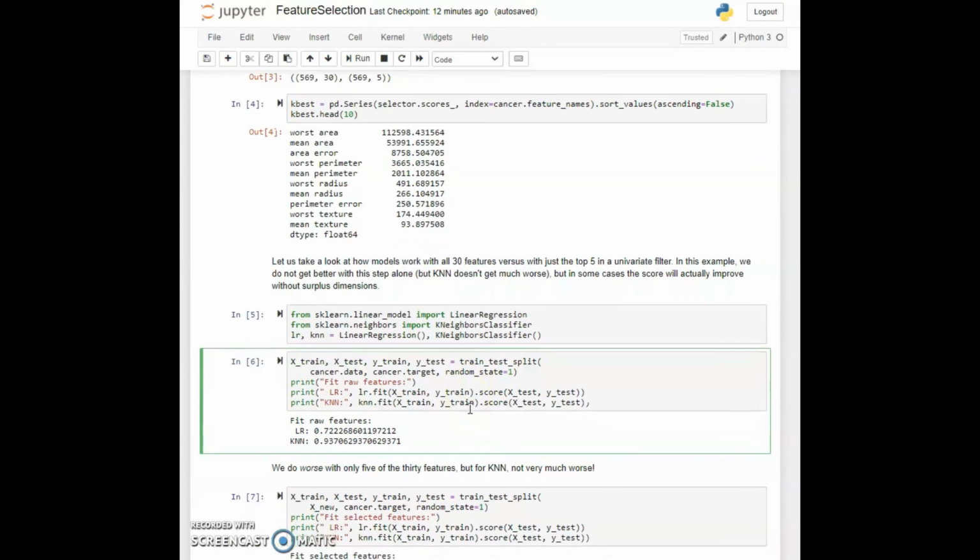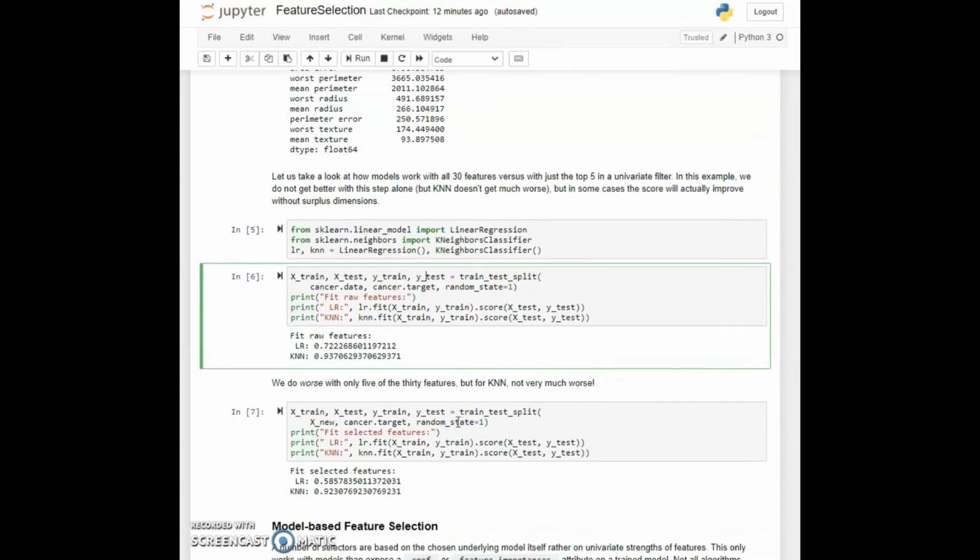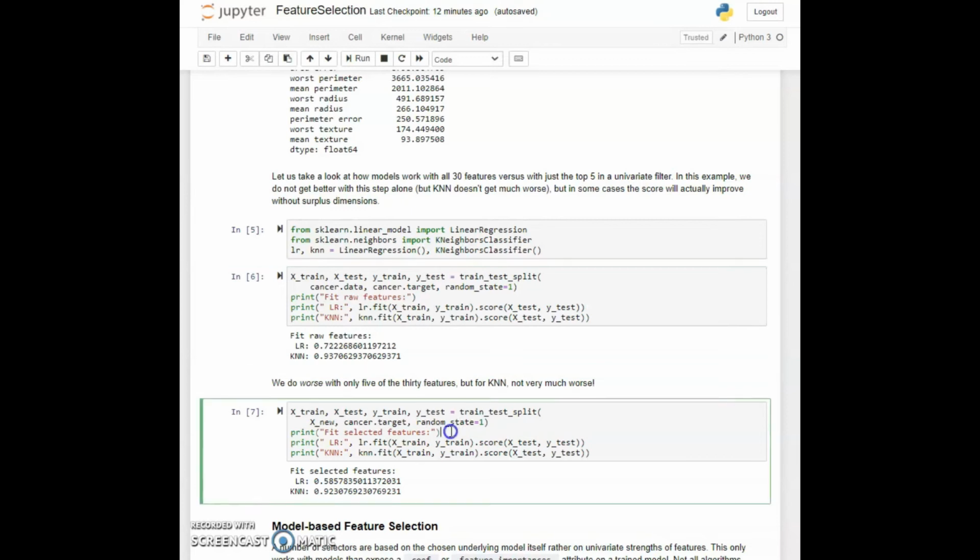And then in cell 7, let's try doing the same thing. Instead of using X, we are using XNew as what we are going to do the training on, and we would expect that there is some reduction in the score. But it's not very much for the k-neighbors, which is the one that we think is better anyway. I mean, it is better on the score.